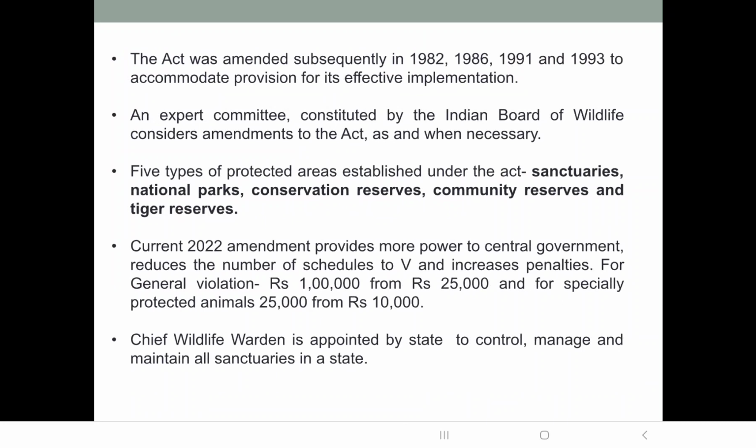Then there are 5 types of protected areas established under this act. Which are those protected areas? Sanctuaries, national parks, conservation reserves, community reserves, and tiger reserves. So these are the protected areas established under the Wildlife Protection Act.